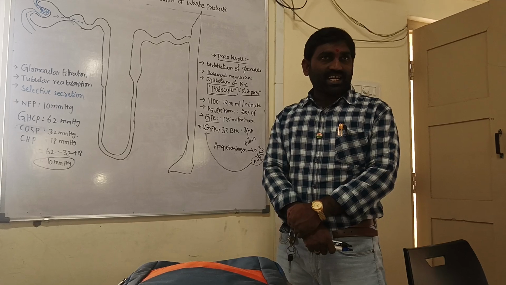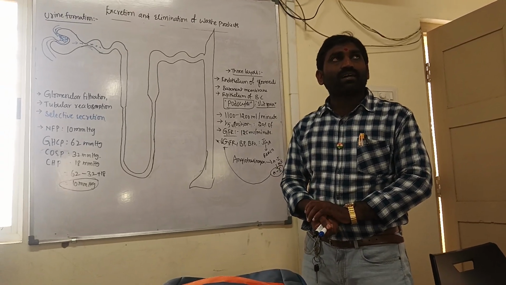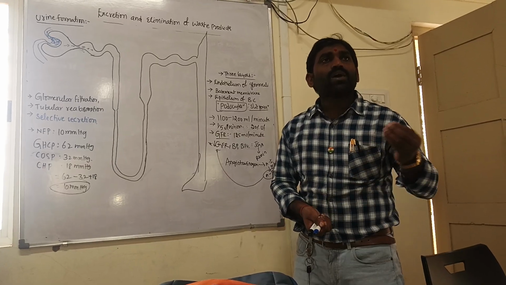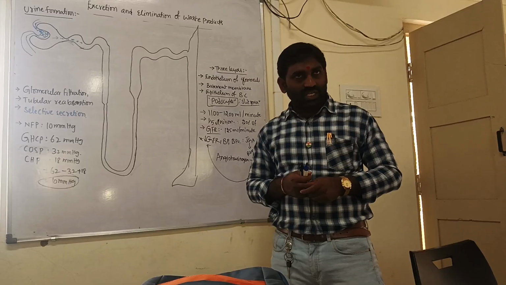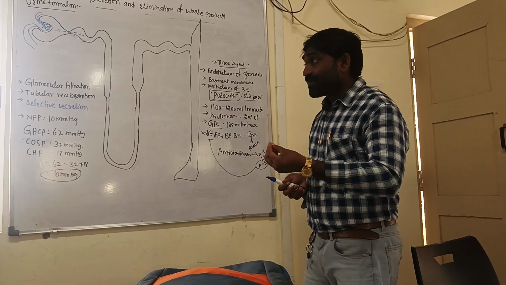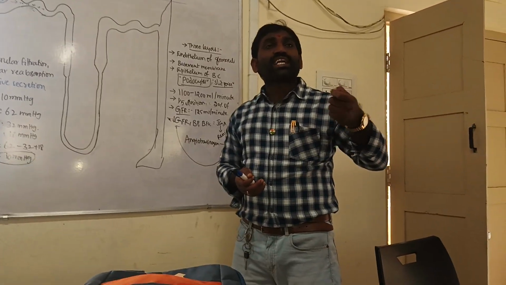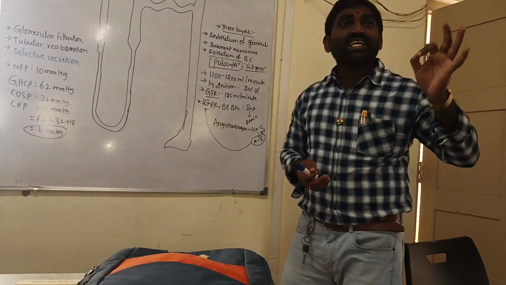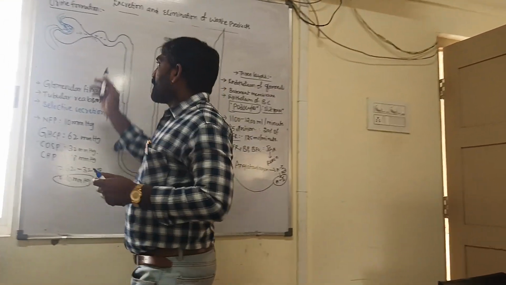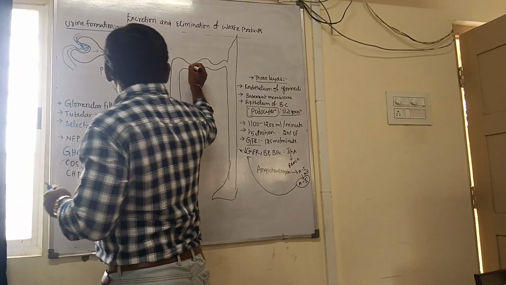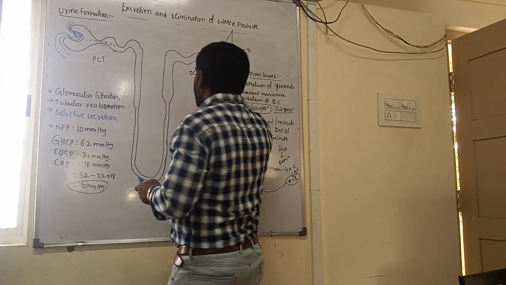Now, what I told you here is that 180 liters of filtrate is formed per day. Is it right? Then the actual urine excretion per day by an adult healthy human being is 1000 ml to 1500 ml, or 1 to 1.5 liters only. Almost 99% of the filtrate is reabsorbed by the renal tubules at various segments, that may be PCT, Henle's loop, DCT and collecting ducts.